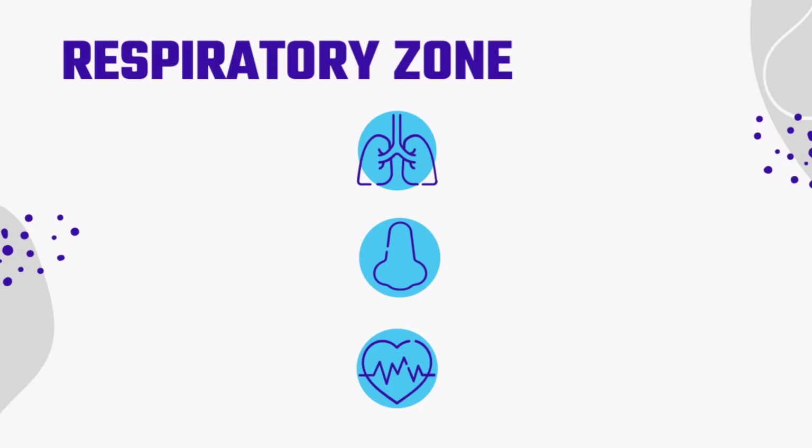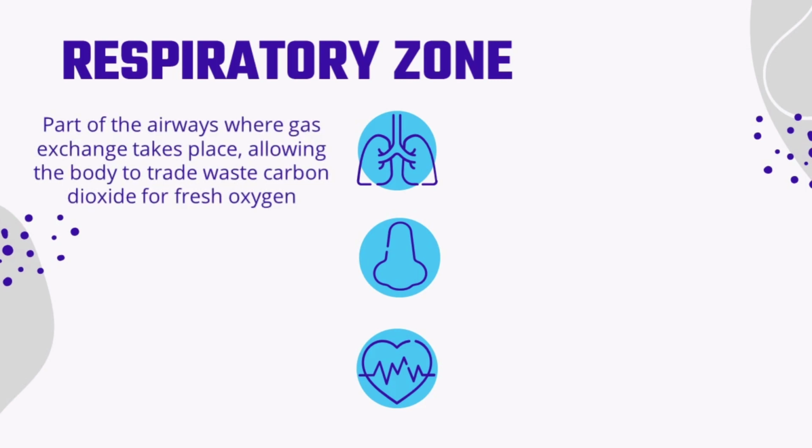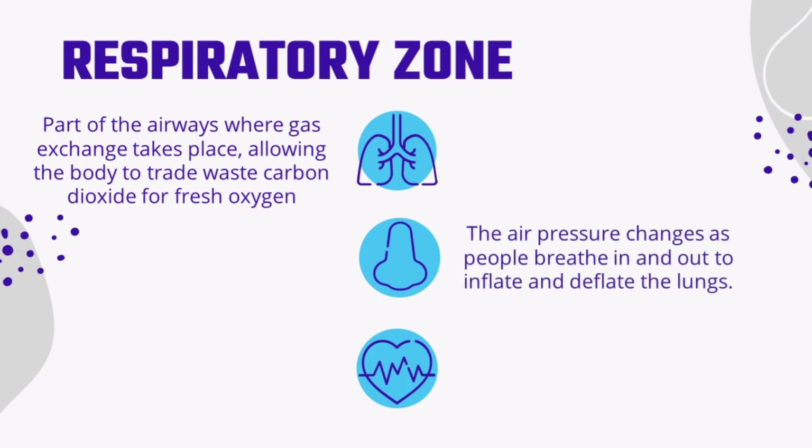On the other zone of the respiratory system, which is the respiratory zone, it is the part of the airways where gas exchange happens, allowing the body to trade waste carbon dioxide for fresh oxygen. It is also where the air pressure changes as people breathe in and out to inflate and deflate the lungs.